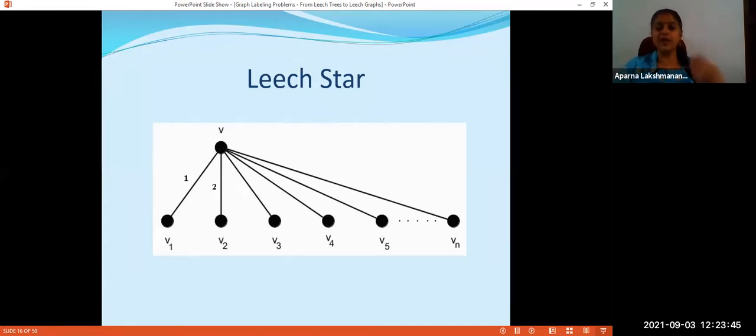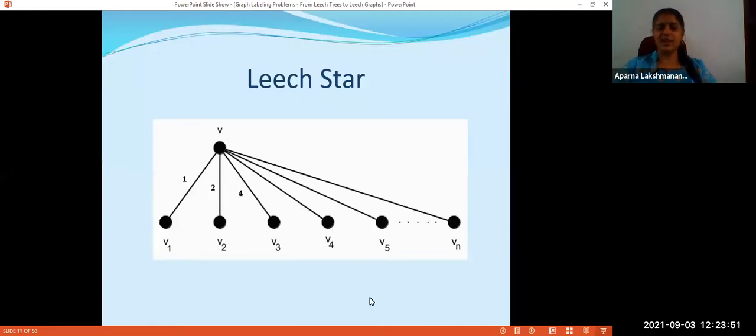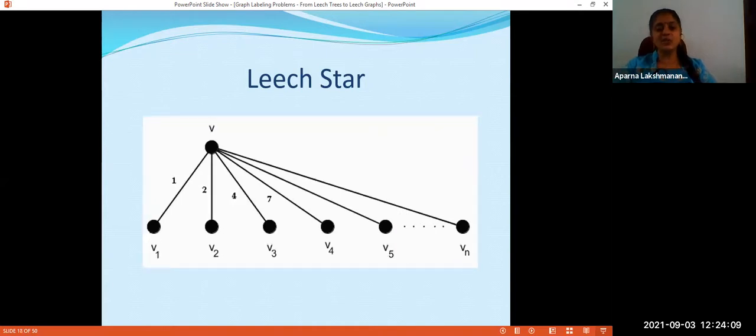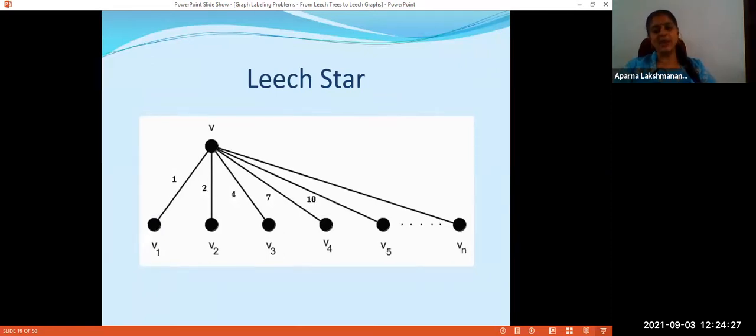To have a path of weight 4, the only possibility is to give the weight 4 to an edge. Okay, then I give the next edge weight 4, which gives me 4 plus 1, 5, and 4 plus 2, 6. 4 plus 2 plus 1, 7, is not attained because it is not a path. So next I need the weight 7. Again, to have a path of weight 7, the only possibility is to assign the value 7 to the next edge. So I assign 7 here. So 7 plus 1, 8, 7 plus 2, 9, and 7 plus 4, 11 are achieved, but 10 is missing. So to get 10, I need to assign the value 10 here.